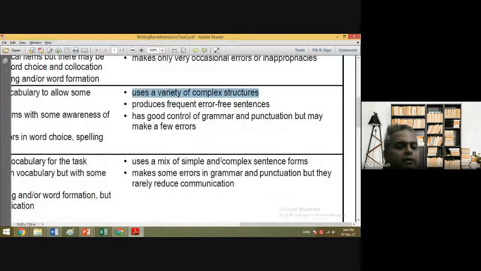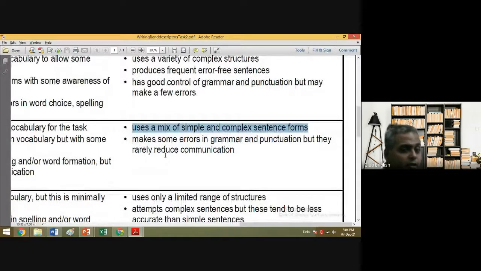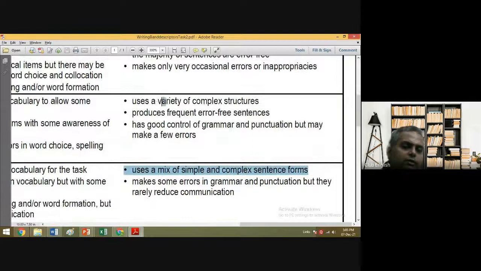Again, if you are using a mix of simple and complex sentence forms, then you are landing upon the 6 band. That means you know how to use complex sentences like, although I was going there, I met with a friend. You're using although, even though, these are complex sentence forms. So you'll be getting a 6 band. But why? Because you have not used a variety.